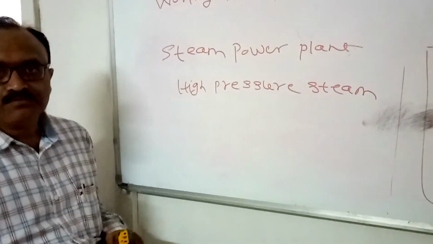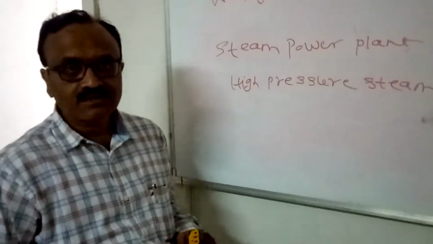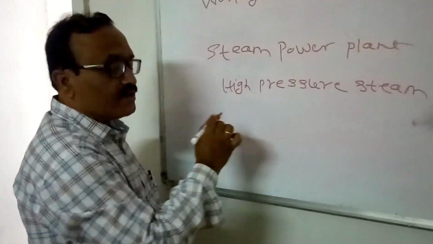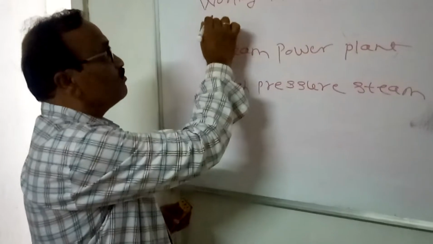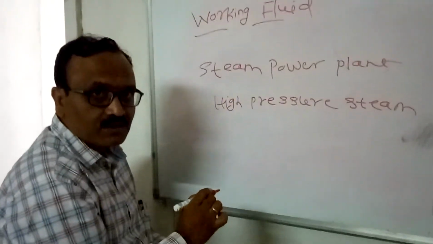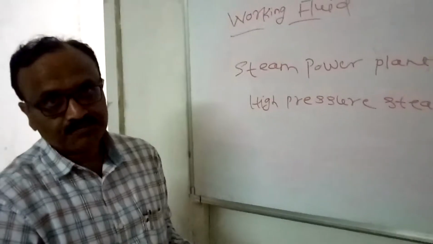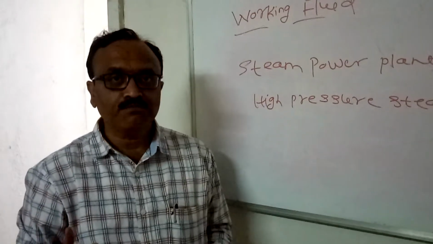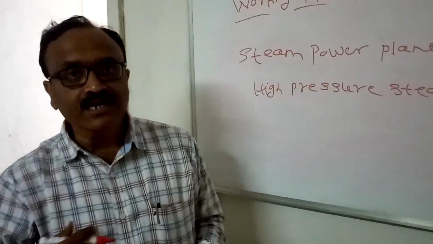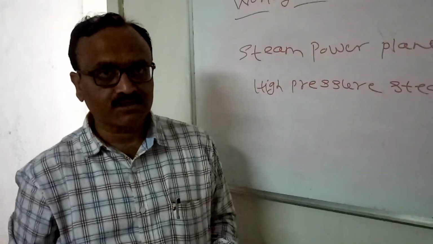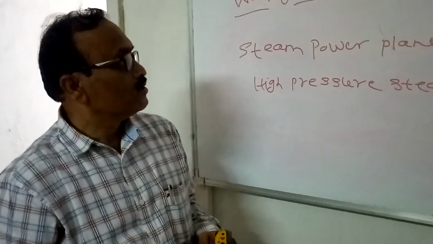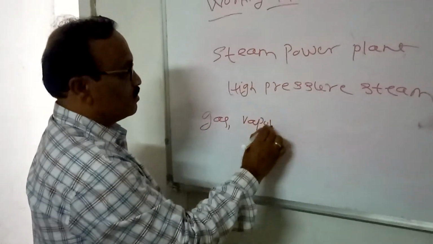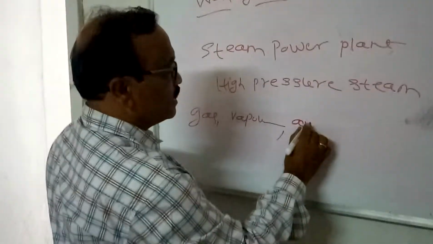Now take the example of a refrigerator. The refrigerant will act as the working fluid in the refrigerator system. Now what are the properties of a working fluid? A working fluid can absorb, store or release energy from inside to outside. And working fluids may be gas, vapor or liquid.